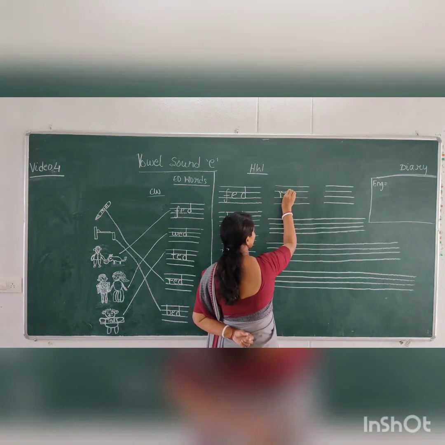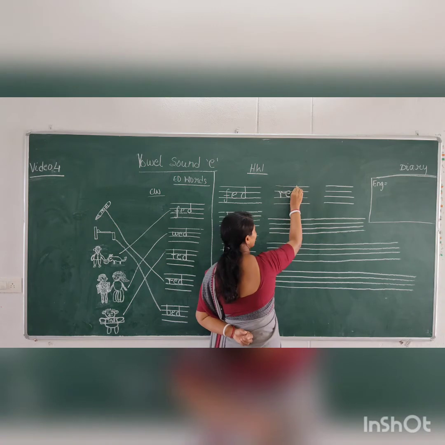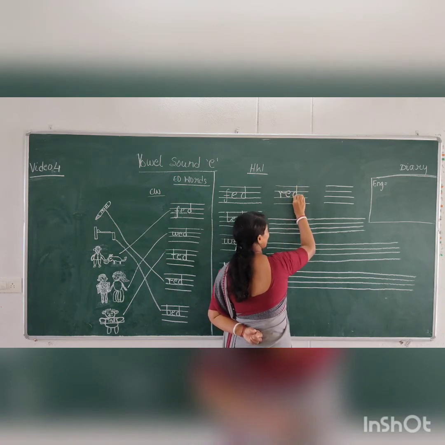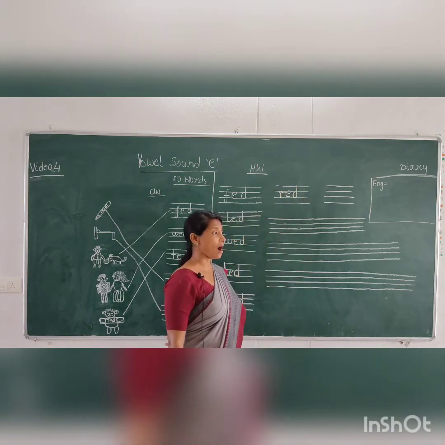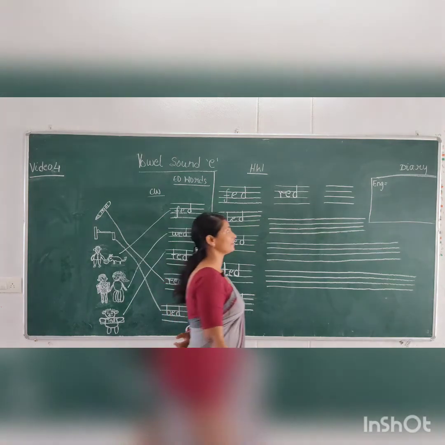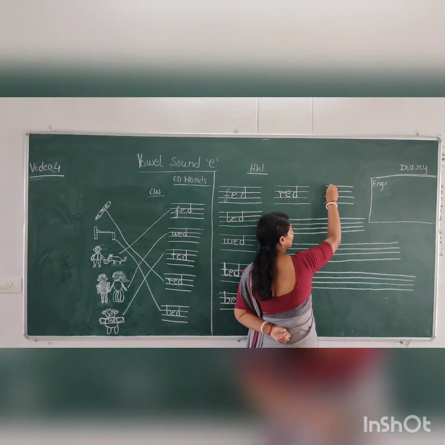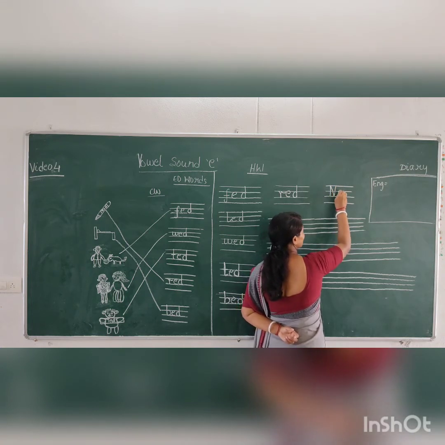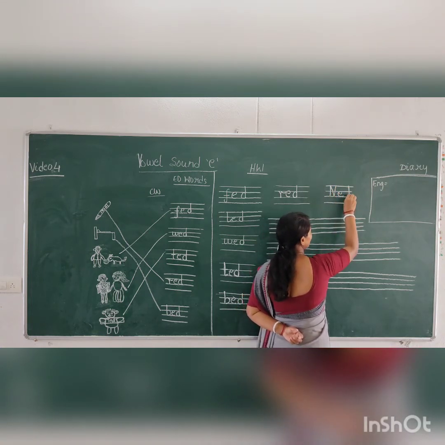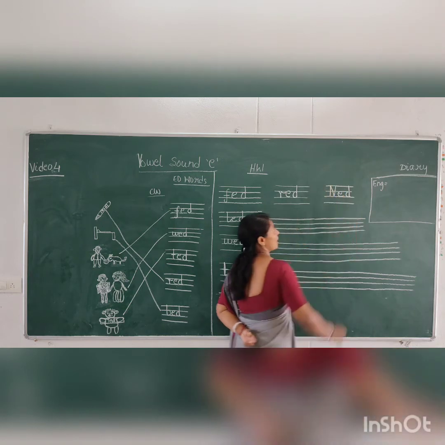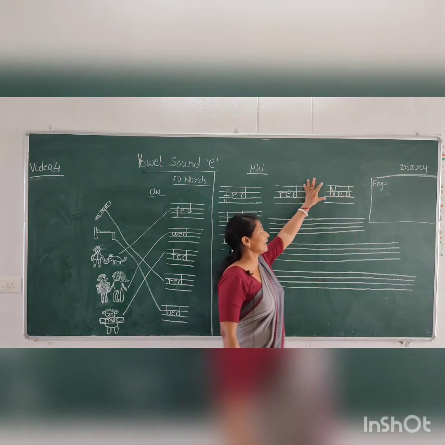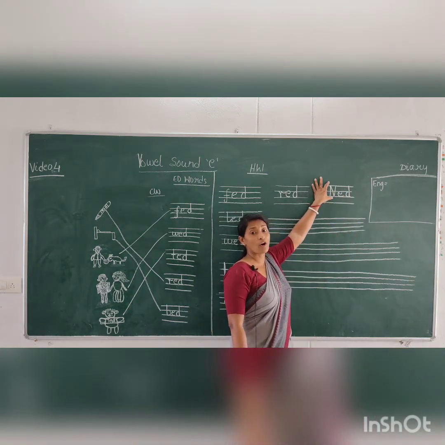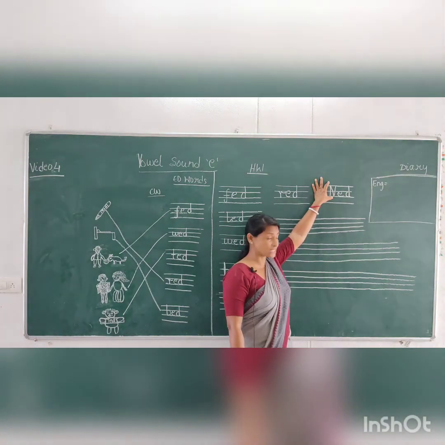R. E. D. Red. R-E-D, red. N, E, D, ned. Now see children, I have written N in capital because it is a name of a person.